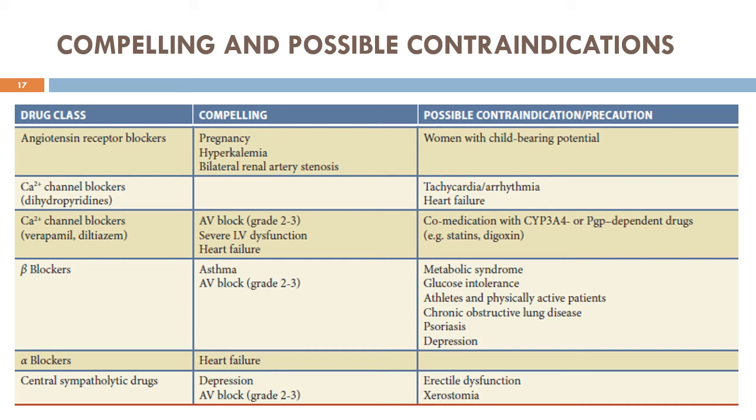The alpha blockers are avoided in patients with heart failure because they can cause reflex sympathetic stimulation. The central sympatholytic drugs can cause central effects, therefore these drugs are avoided in patients with depression, as they also cause sympatholytic actions. Patients with AV block are not to be given these drugs. These drugs themselves can cause erectile dysfunction and xerostomia. Therefore, in such conditions, these drugs are avoided.